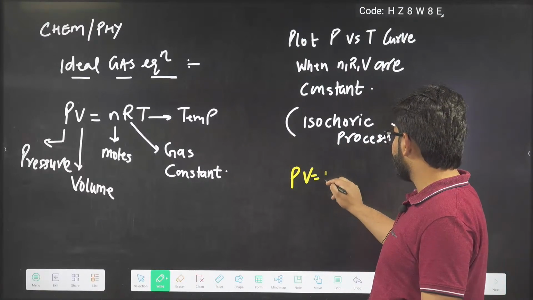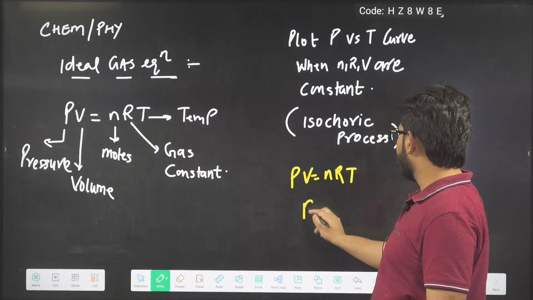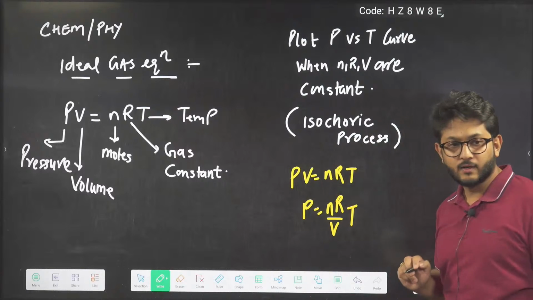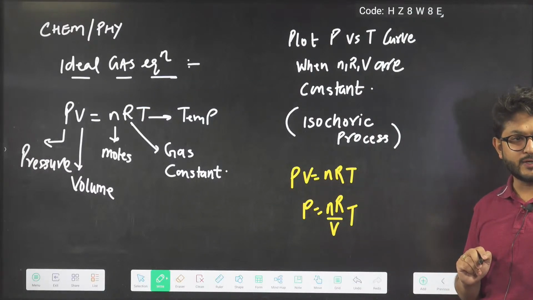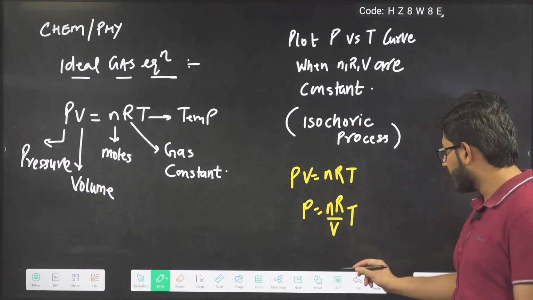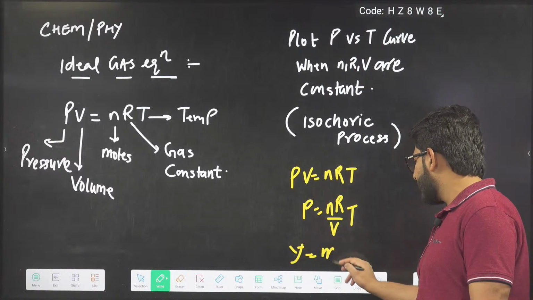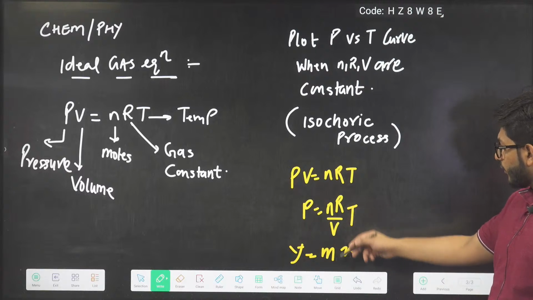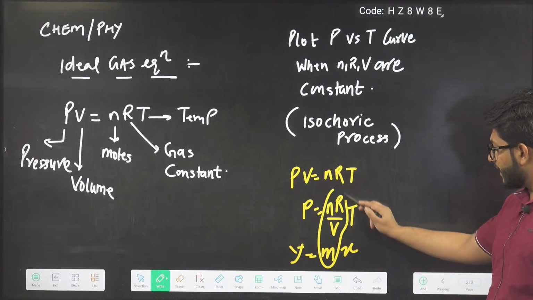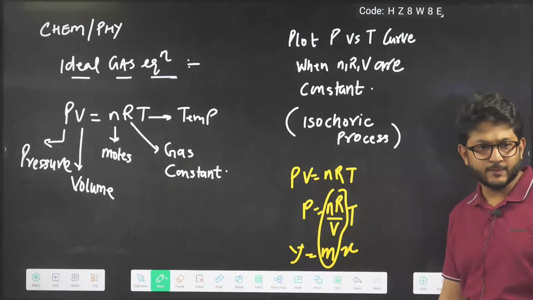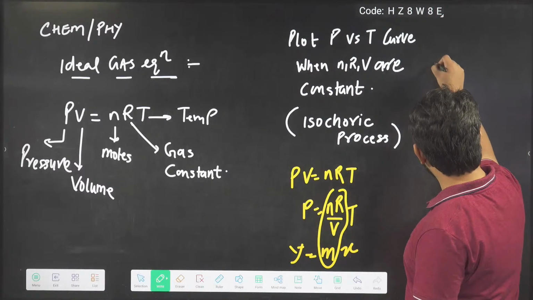So we know that PV equals nRT. So P will become nR by V into T, or not, guys? So will it look like y equals mx? So what is the slope going to become? This quantity nR by V will be acting as the slope, or not? The slope will be nR by V. So we can make a graph.